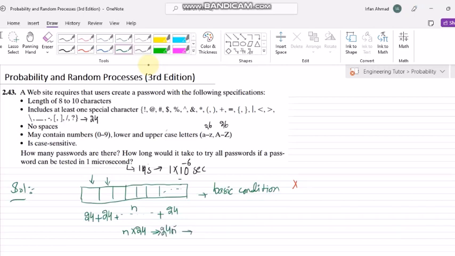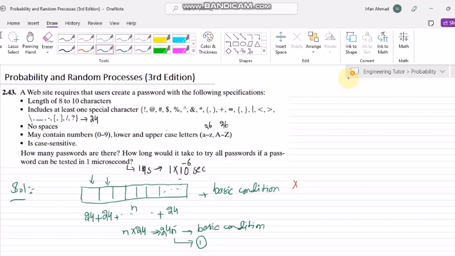Okay, so that is the basic condition for my passwords to contain the special characters here. That is the first rule, and let me call it equation 1.